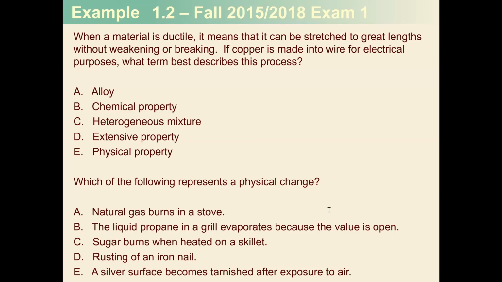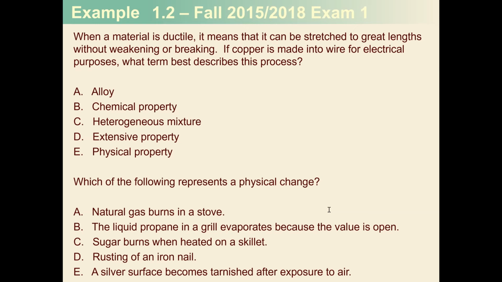So the last thing we want to do in this video is talk a little bit about the various properties that you have seen today. So the first question states, when a material is ductile, it means that it can be stretched to great lengths without weakening or breaking. If copper is made into wire for electrical purposes, what term best describes this process?